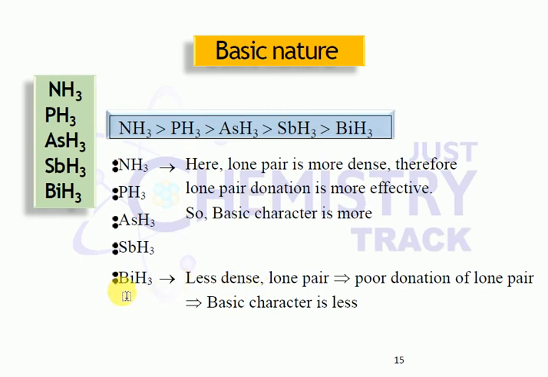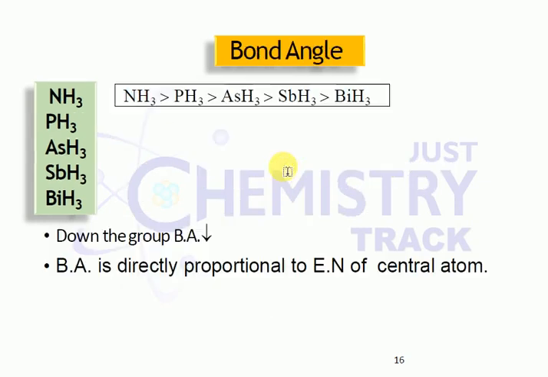Consider bismuth hydride: the lone pair of electrons is less dense, so it cannot act as a good base. That's the reason why ammonia has the strongest basic nature. Once again, because of the lone pair of electrons ammonia acts as the best base when compared with bismuth hydride. When you go down the group the basic nature will decrease.